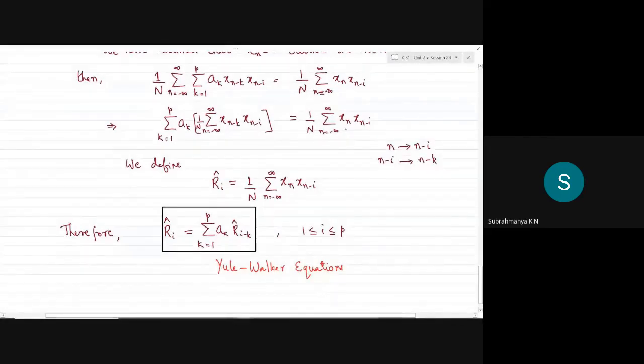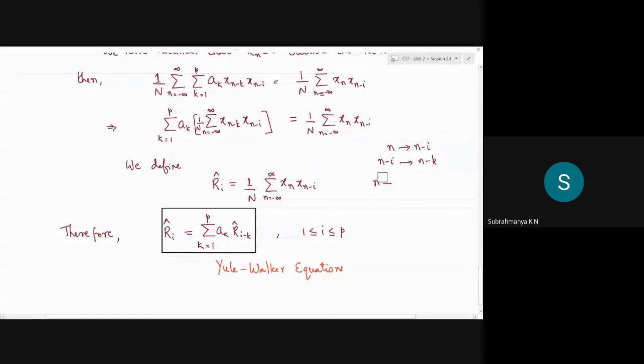Do you agree with that? Here, if I replace n on the right hand side with n minus i, and replace n minus i with n minus k, this is the summation that I will be getting. Internally I'm actually replacing n minus i with n minus k. It's only the parts i and k which I'm changing with respect to the subscripts.